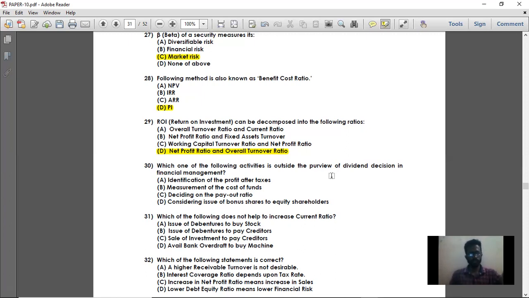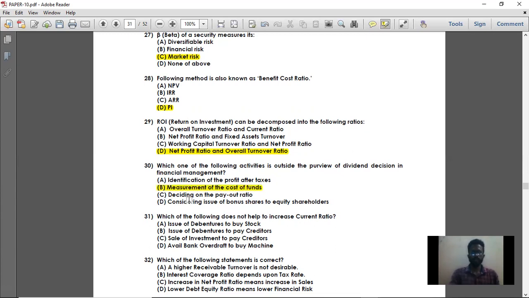Cost is mainly the cost of capital. Cost is discussed in the cost of capital, that is when procuring the funds, and dividend is discussed at the time of distribution of dividends, that is at the time of giving the return. So measurement of cost of funds is entirely in the procurement of funds, and distribution of funds is the dividend decision. So option B is the right answer, that is measurement of cost of funds.